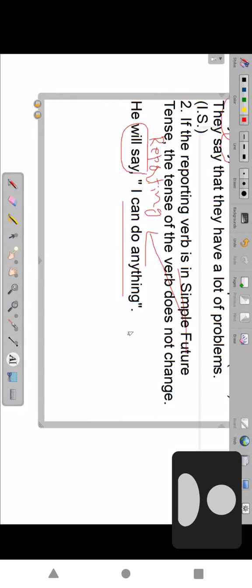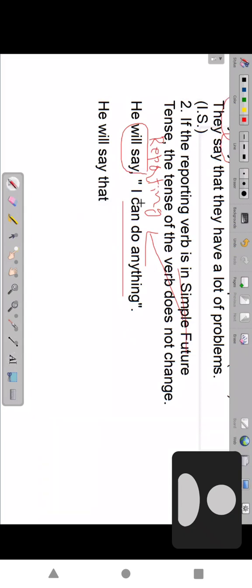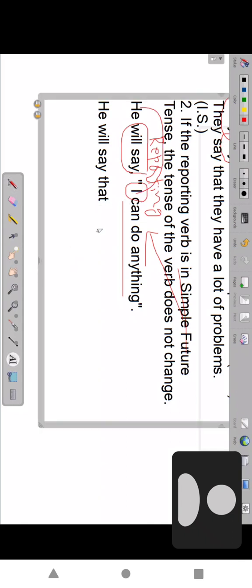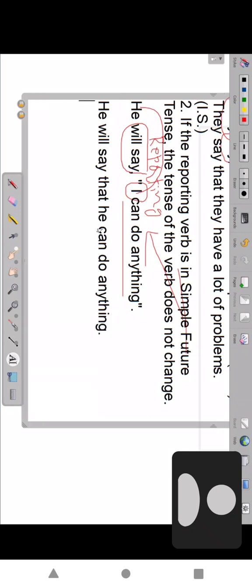But some change. What changes? Subject changes. He will say that, who is he? I can do anything. I means the person who is speaking. That's why we have to write that. I can do anything means who? Here not I, he can. Can after verb one same. He can do anything. No change. Like that we can make anything.